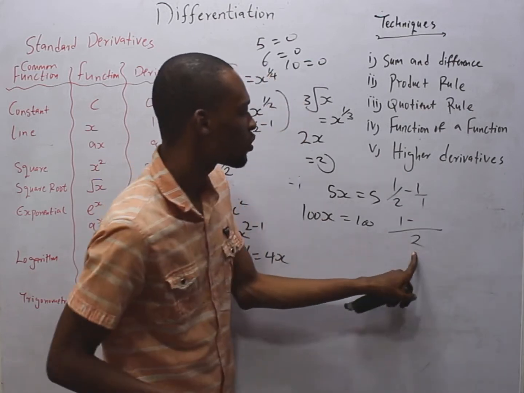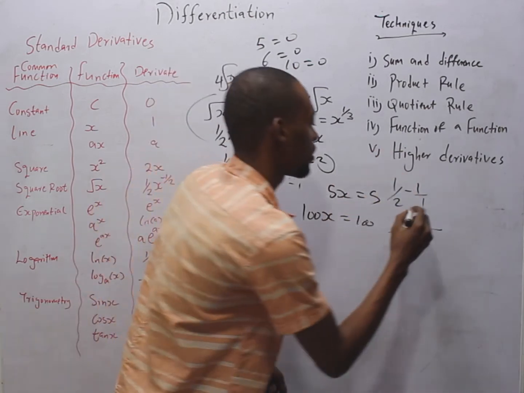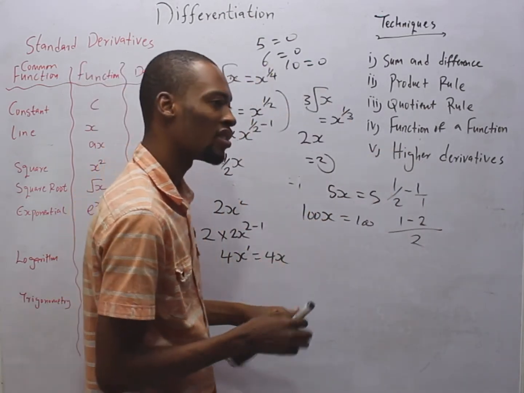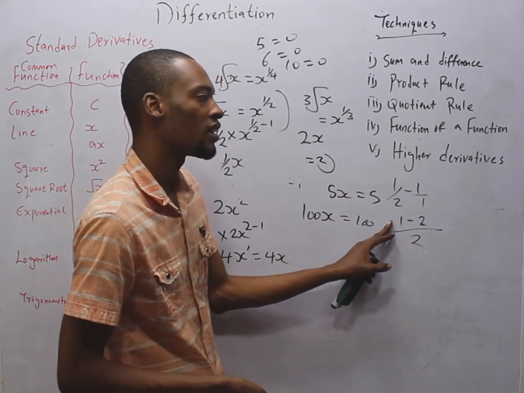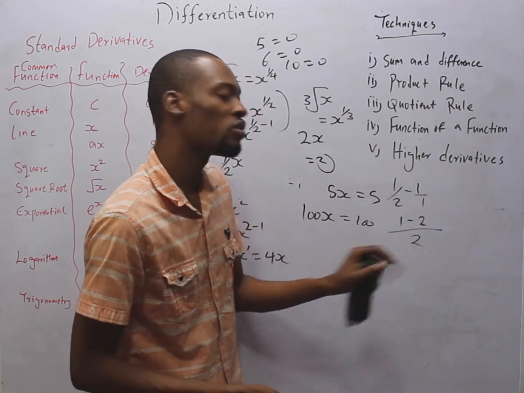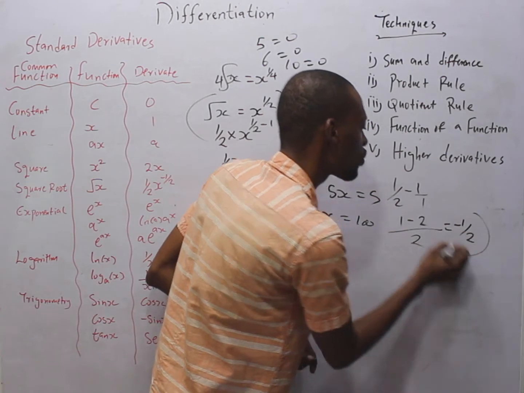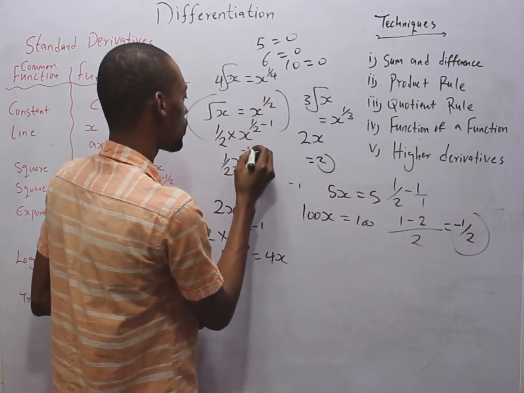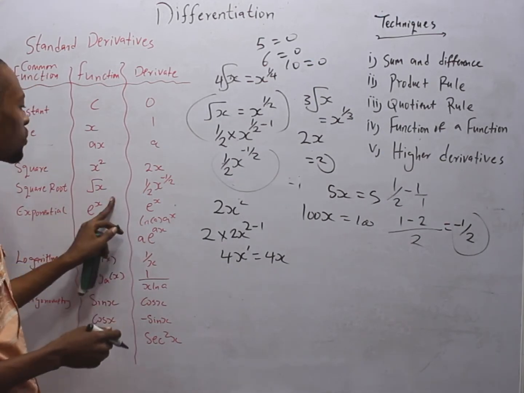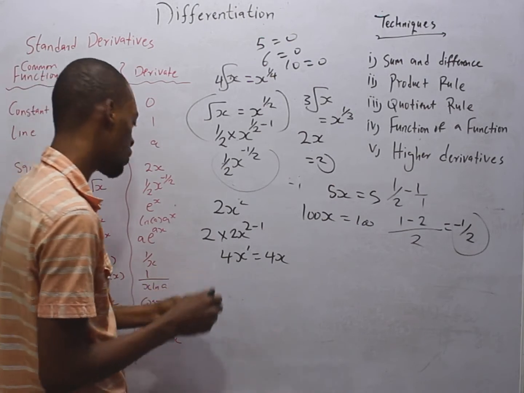Minus 2 divided by 1 is 2. 2 times 1, 2. 1 minus 2 is minus 1, not 1, because this is smaller. So you have 1, you are owing 2. You pay 1, you still be owing 1. This is equals minus 1 over 2. That's how we arrived at this. When you differentiate square roots, you get 1 over 2 s raised to the power of minus 1 over 2.